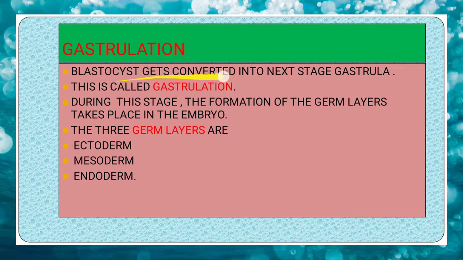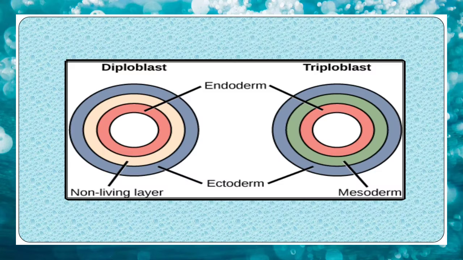Gastrulation. Blastocyst gets converted into the next stage, gastrula. This is called gastrulation. During this stage, the formation of germ layers takes place in the embryo. There are 3 germ layers: ectoderm, mesoderm and endoderm. Here you can see the germ layers. Endoderm is the innermost, middle is the mesoderm and the outermost is known as ectoderm. There is a body cavity in the center.